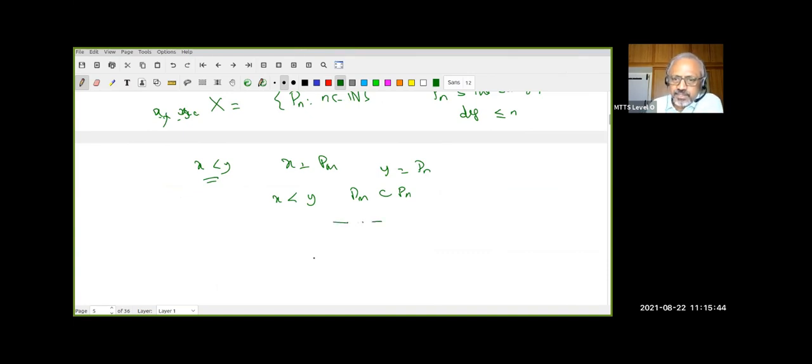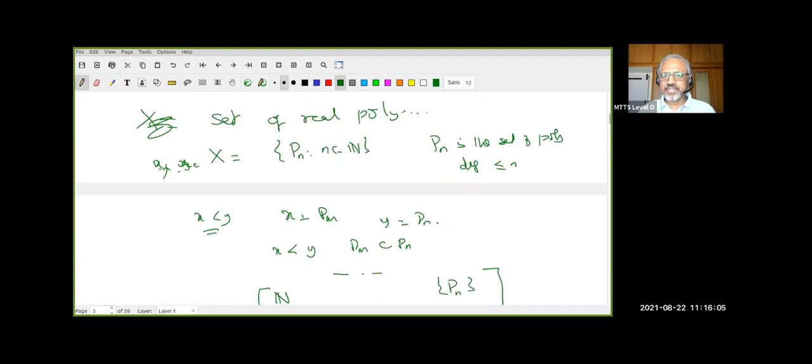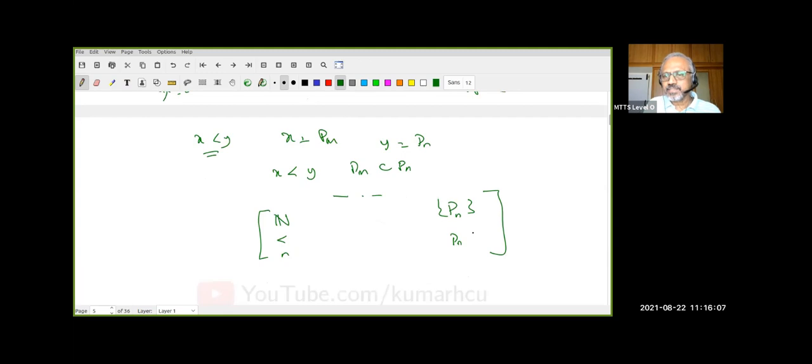So actually, this is a transfer of the thing. From the natural numbers, I have the usual standard less than relation. I have this collection Pn, so for each n, I'm looking at Pn. So the order is, if m is less than n, Pm is less than Pn. It's a cheating, but actually it is different. The only thing it differs is looking at the containment relation, as somebody pointed out.